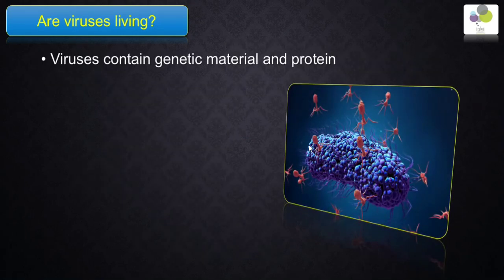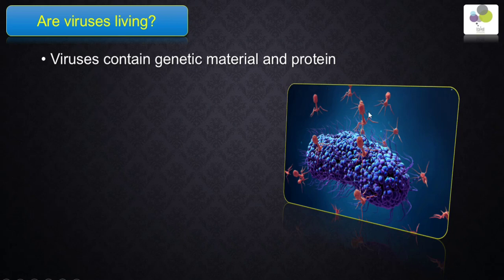Okay, the most important question is: are viruses living or not? We know that the virus contains genetic material and protein. The genetic material, as we said, may be DNA or RNA, and the protein is the protein coat that gives the shape to the virus.